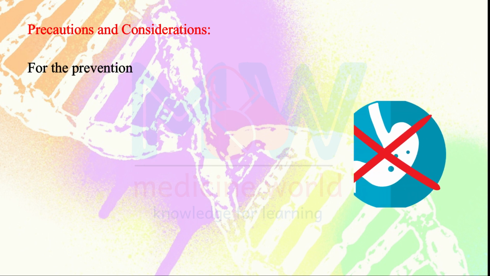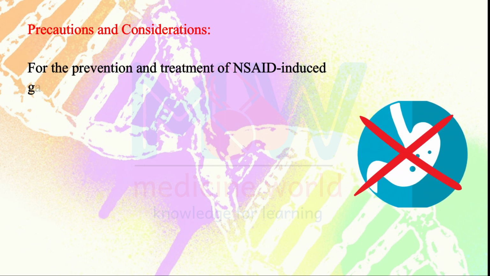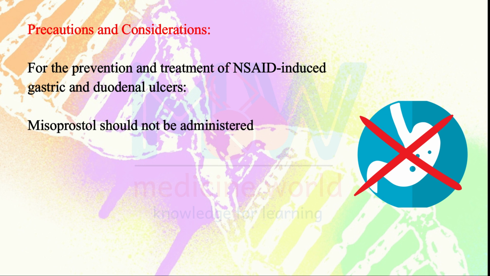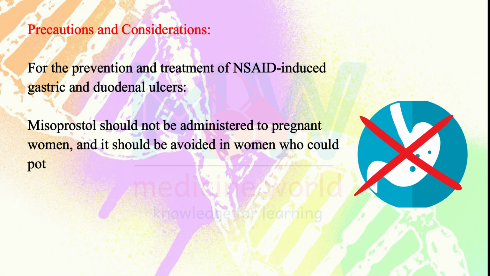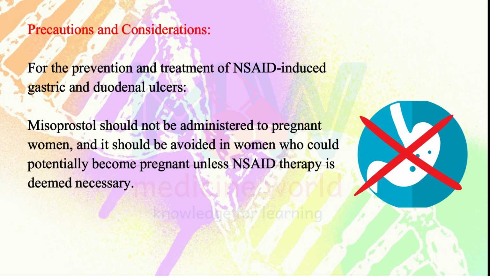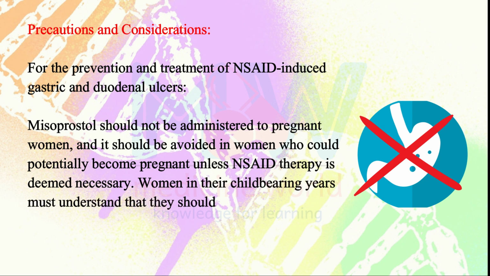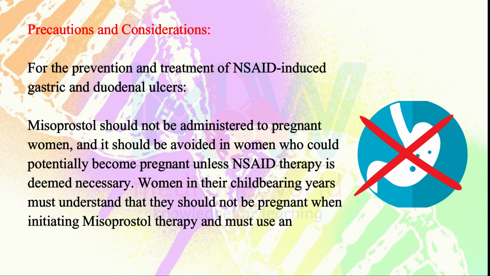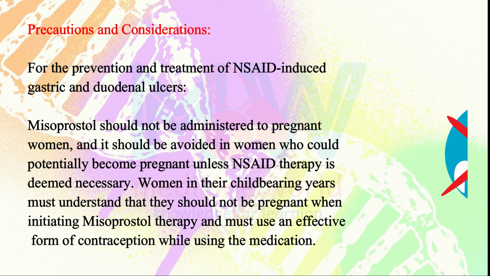For the prevention and treatment of NSAID-induced gastric and duodenal ulcers, misoprostol should not be administered to pregnant women, and it should be avoided in women who could potentially become pregnant unless NSAID therapy is deemed necessary. Women in their childbearing years must understand that they should not be pregnant when initiating misoprostol therapy, and must use an effective form of contraception while using the medication.